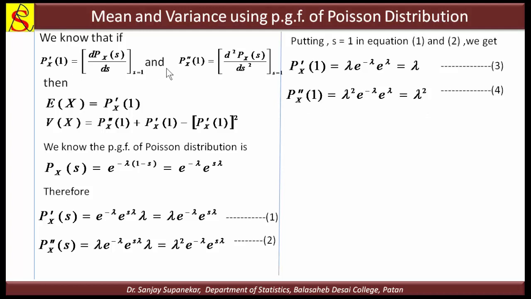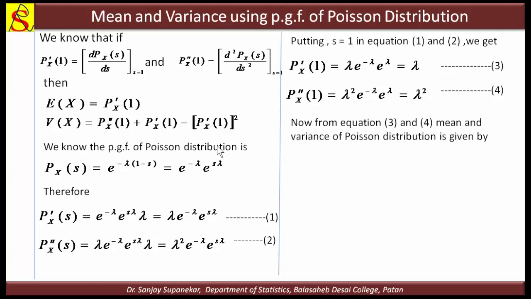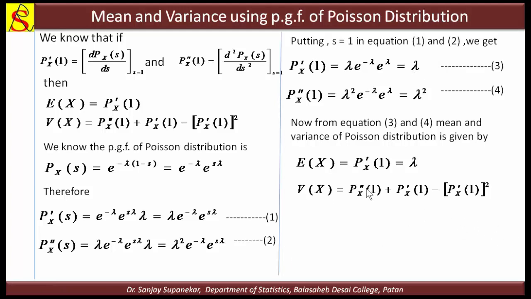So using P dash of 1 and P double dash of 1, and using the formulas of mean and variance, we calculate the mean and variance. The first one is the mean. The mean of the Poisson distribution is P dash of 1, and it is lambda. The variance is P double dash of 1 plus P dash of 1 minus P dash of 1 square.